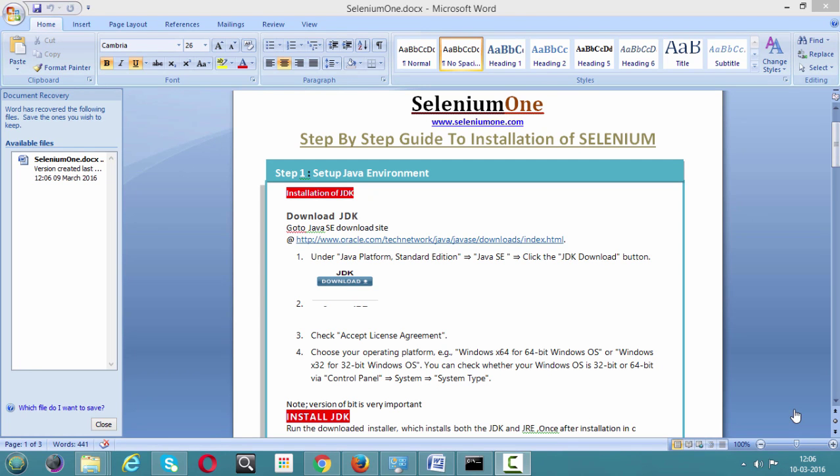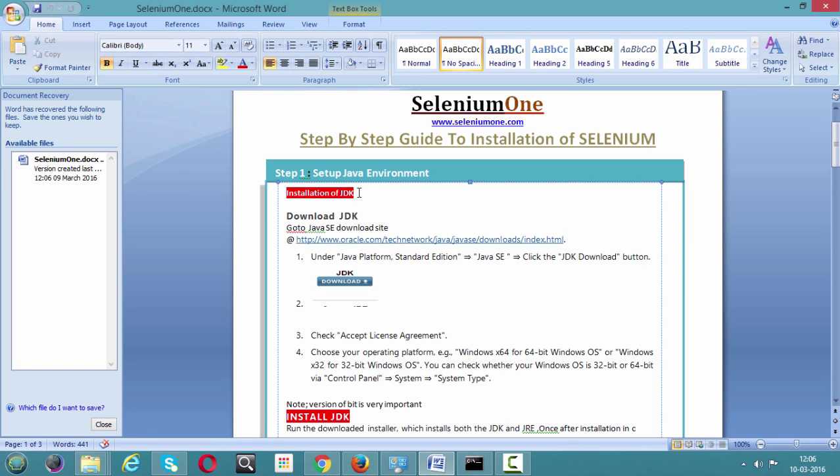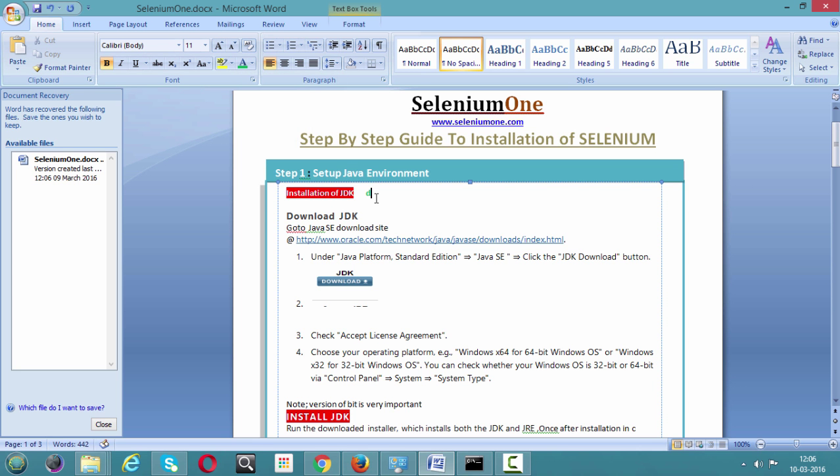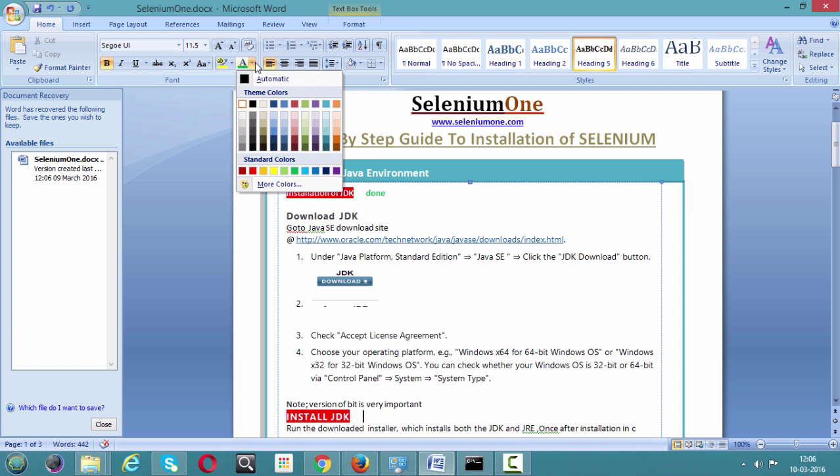Yes. Now before going to step 2, we have downloaded the Java JDK, right? So this has been successfully done, right? And we have installed the JDK, we have downloaded, and even we have installed it. So even this is also successfully done.